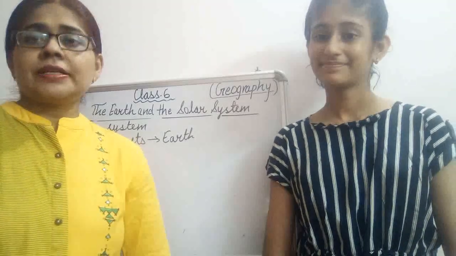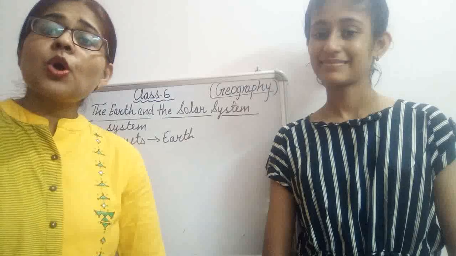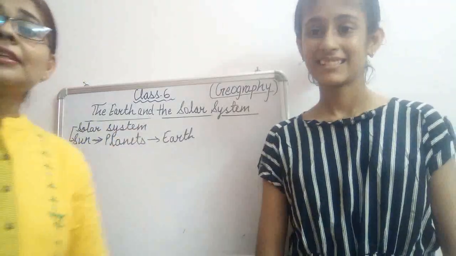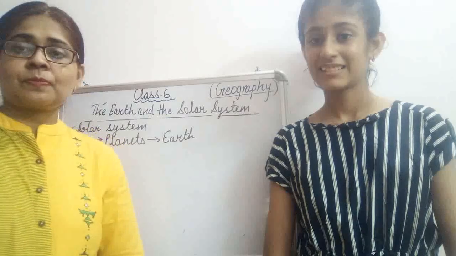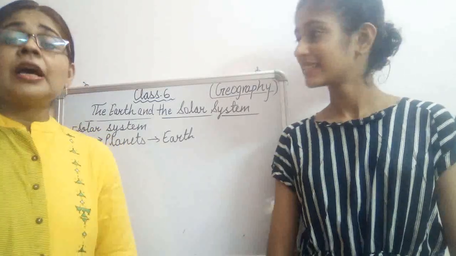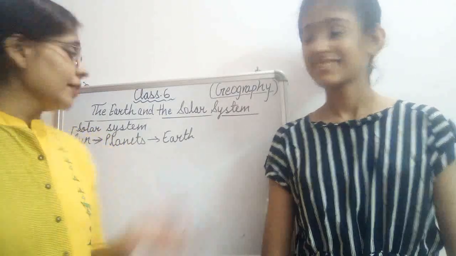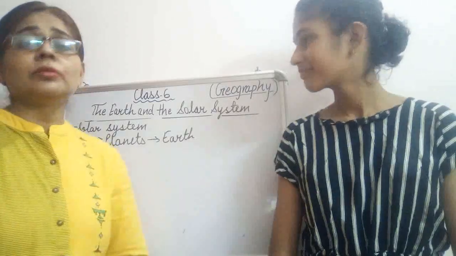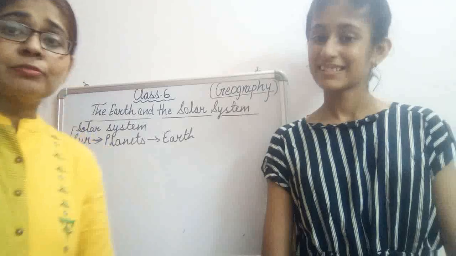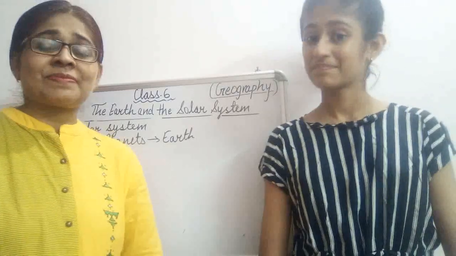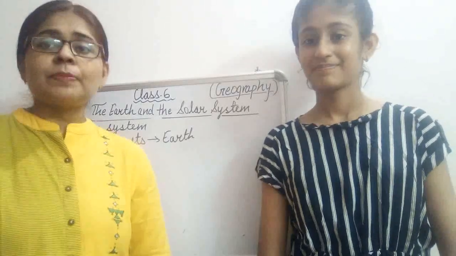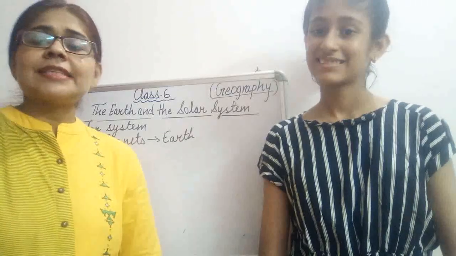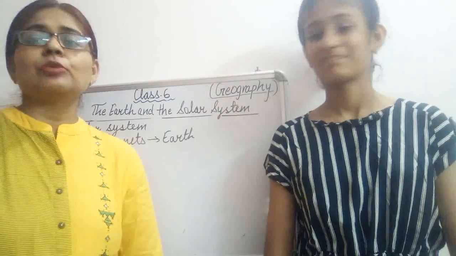Earth is that planet, and it is the only planet among all the planets which has these qualities. As you know, we have other planets also. Earth has the Moon as a satellite. The Moon is a natural satellite. If we talk about other planets, then our first planet, Mercury, and second, Venus, do not have any moon.